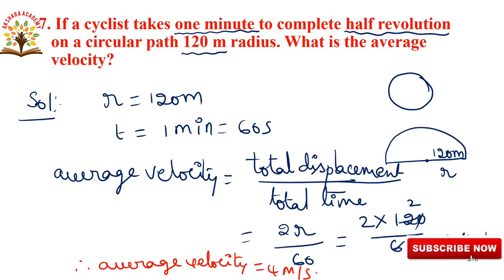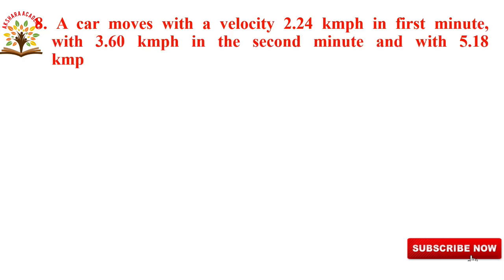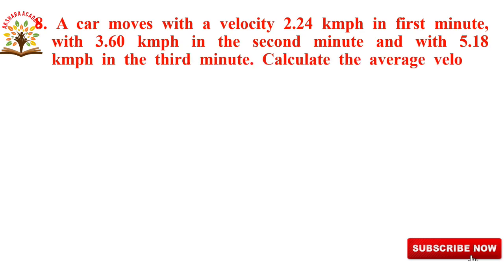Okay, next we will go to the 8th problem. A car moves with a velocity of 2.24 km per hour in the first minute, with 3.60 km per hour in the second minute, with 5.18 km per hour in the third minute. Calculate the average velocity in these 3 minutes.